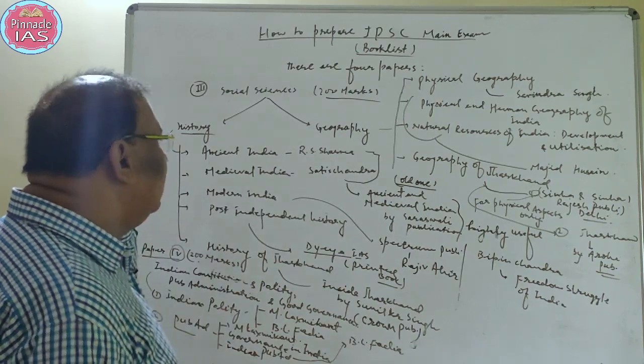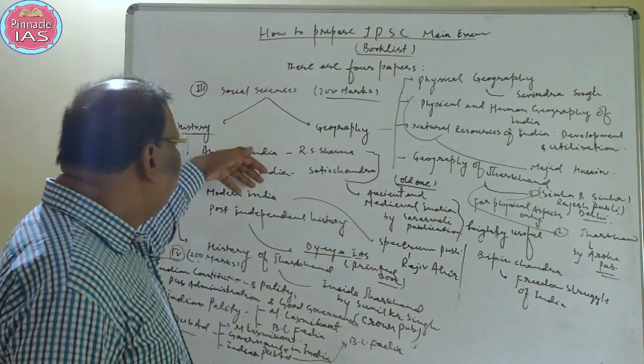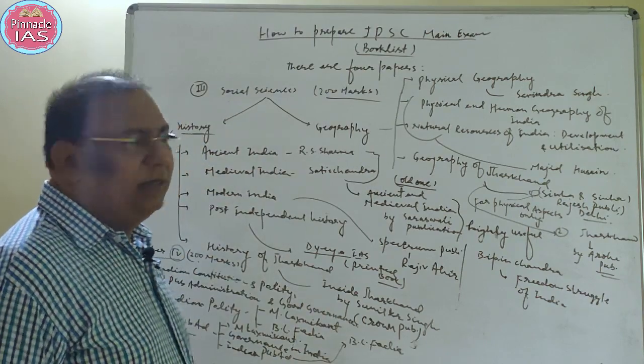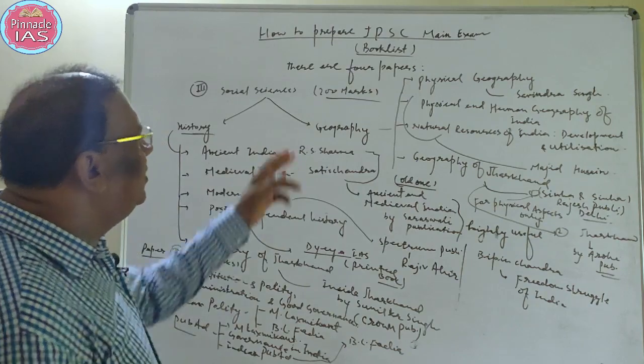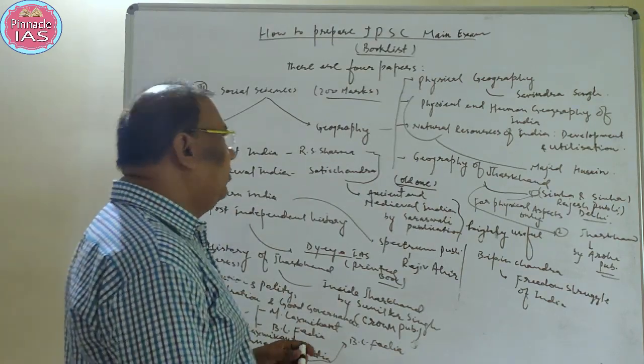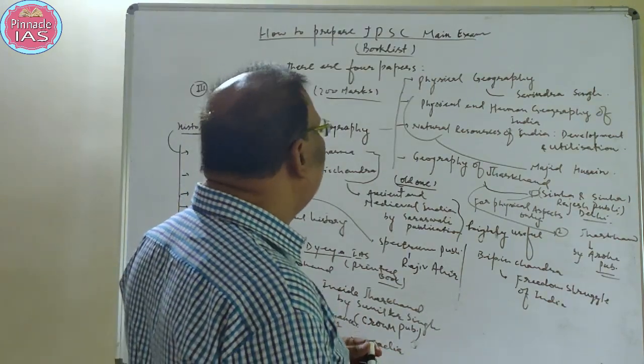So this is about history, how to prepare history. And history will be of 100 marks. Geography will be again of 100 marks. Now let us see about geography and what is the syllabus and what should be the book list.